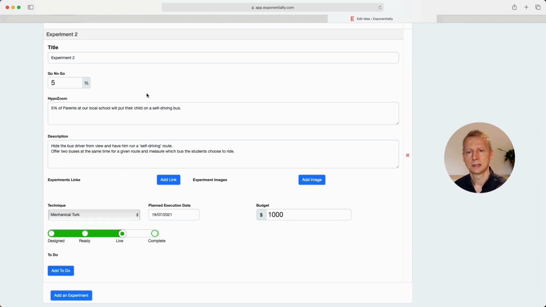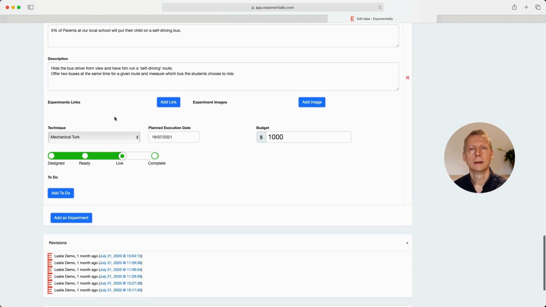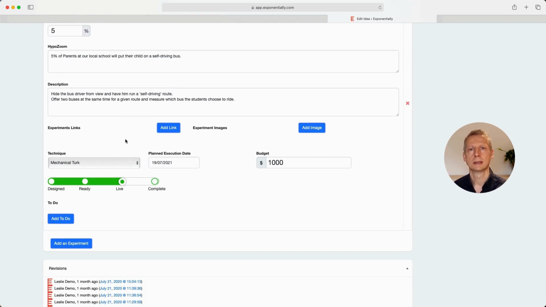So what we do here is a mechanical Turk. Why? Because we'll use a human to simulate the technology. We're not going to build an actual self-driving bus and then test it. We're going to first test, does anybody care? Will they use it? So potentially we can hide the driver from view and have him run the self-driving vehicle, and we can offer two buses at the same time and measure which parents put their child on the normal bus versus which parents put their child on this supposed self-driving bus. So that's a really smart way to test this.